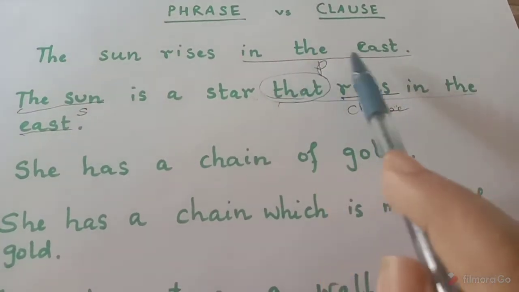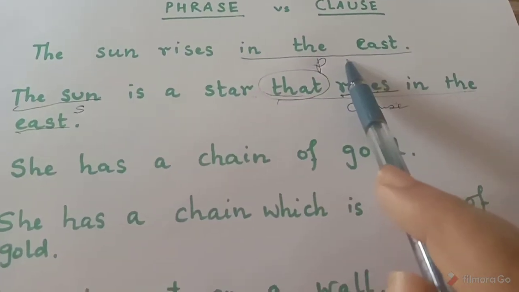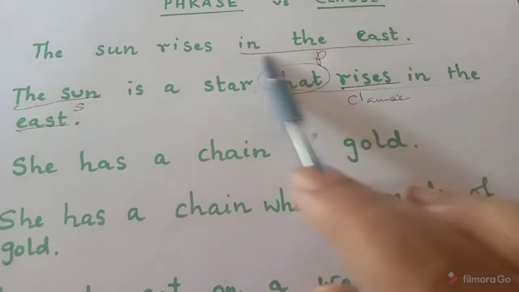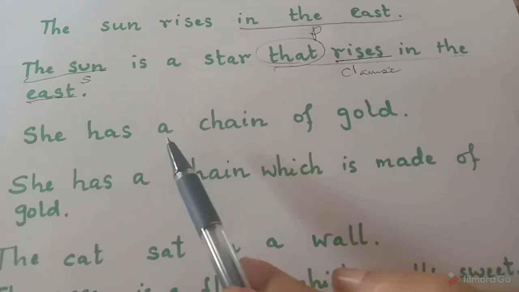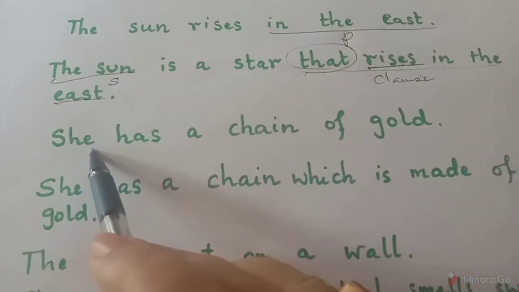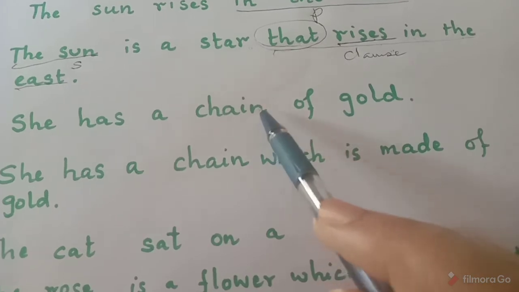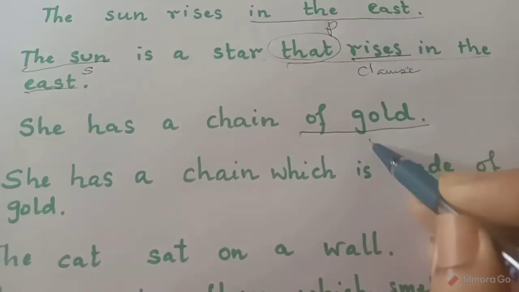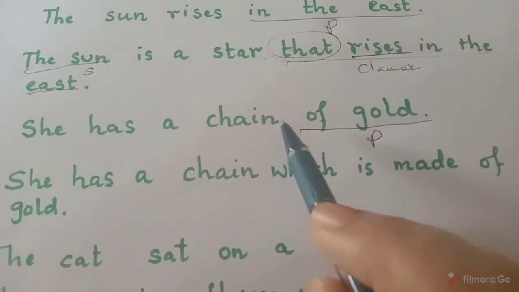And a phrase is a group of words which is also a part of a sentence, but it has very little meaning, and be very careful, it has no subject and it has no verb. Okay, now the second sentence, she has a chain of gold. So she is my subject, chain is the object, she has a chain of what? Meaning it is made of something, of gold. So this is your phrase, because this part has no meaning. Till here you have meaning.